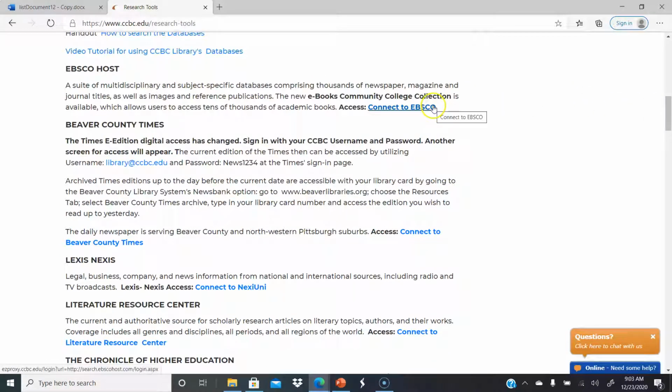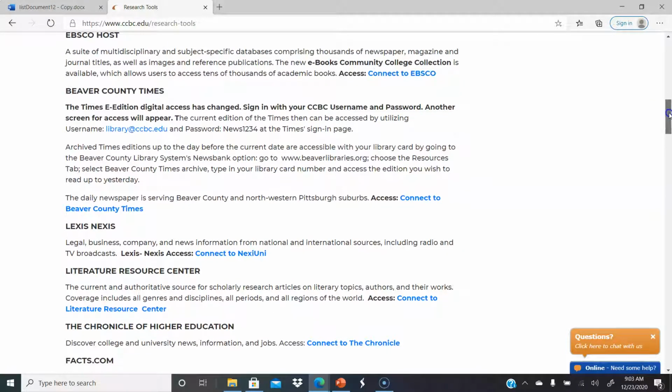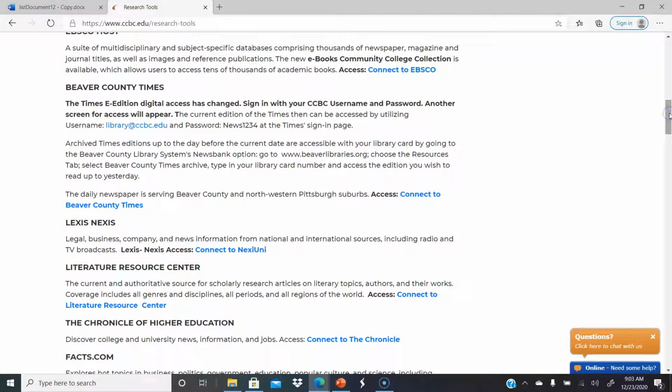Now, today we're going to go into EBSCO and do some research, but I did want to point something out. These each have a description. And so depending on what you're doing as your topic, you may want to use some of these other databases. For example, EBSCO is an overarching, I always liken it to a mall. It has a lot of stores or small databases beneath it that have thousands of resources for you. And we're going to go in there.